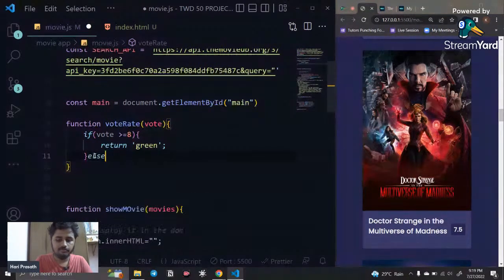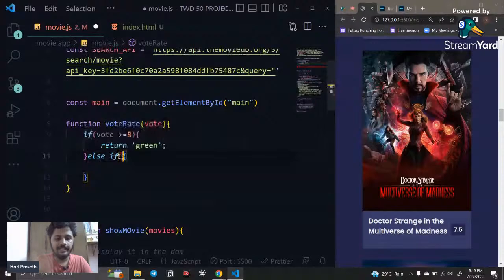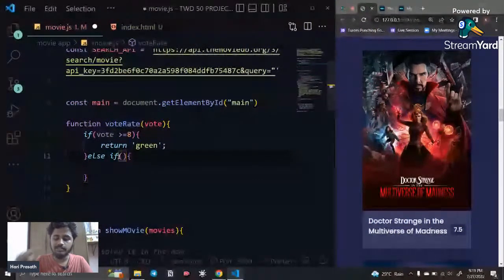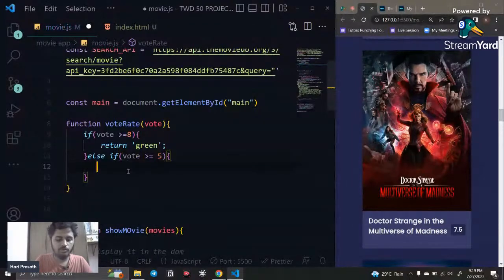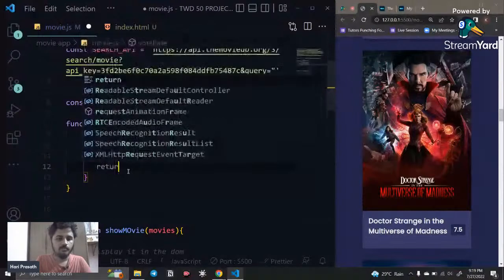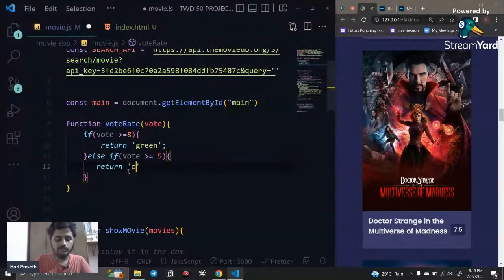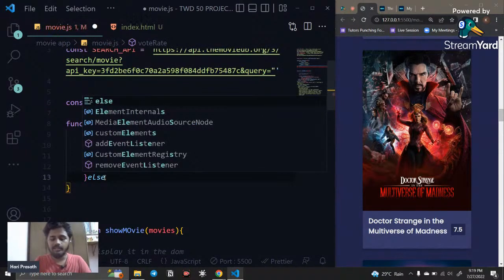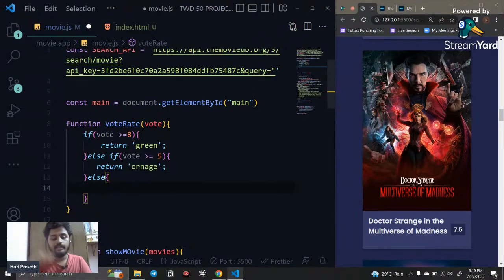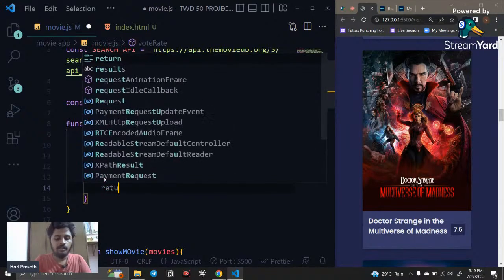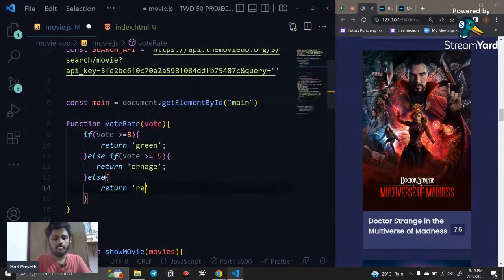And the next one is else if. What is the other condition? If it is less than 8 but greater than 5, so I'm going to say if vote is greater than or equal to 5, it is an average movie, then it's going to return orange. Else, if it is not greater than 8 and not greater than 5, then it's going to return red, like this.